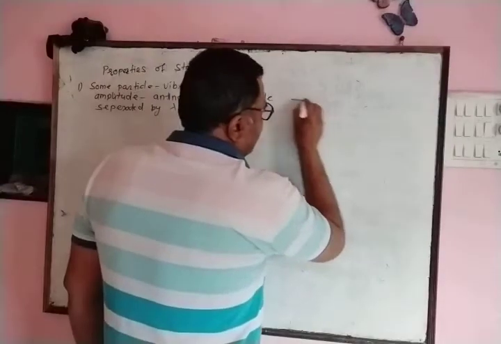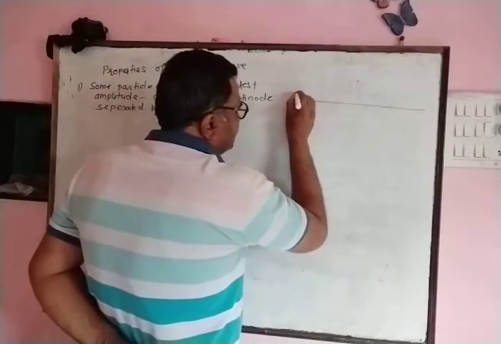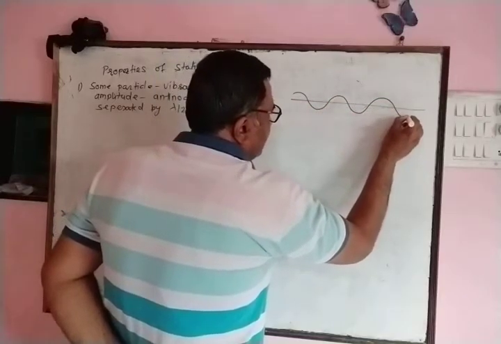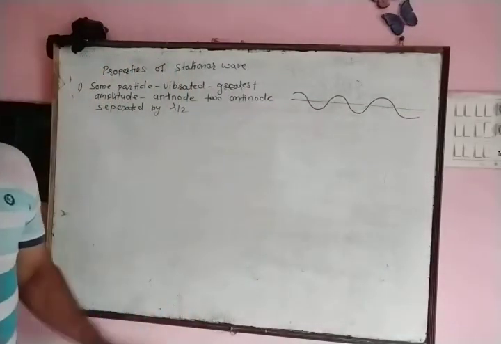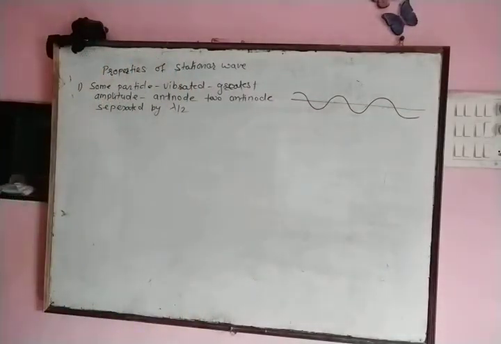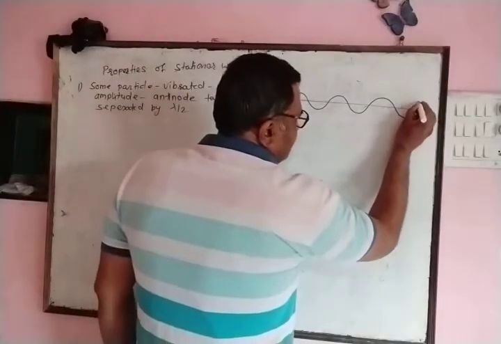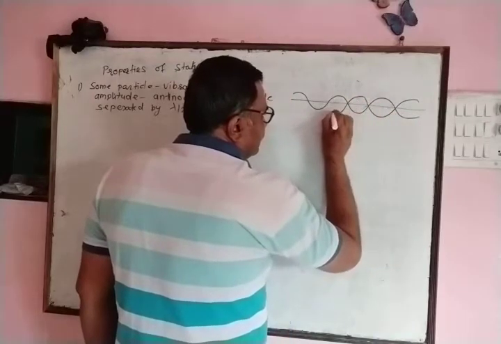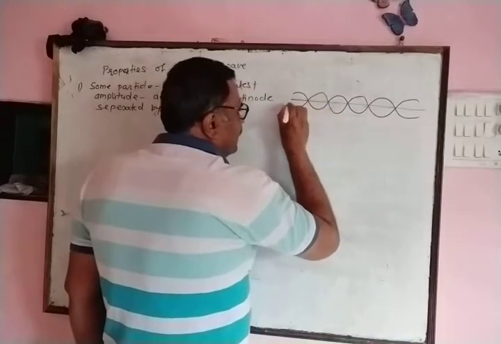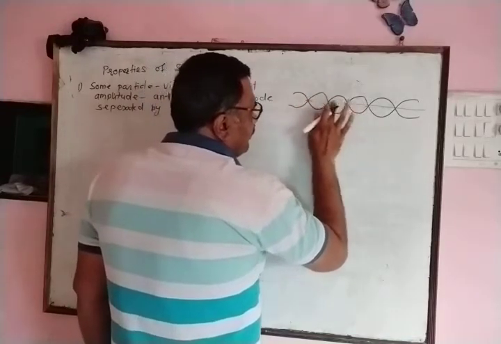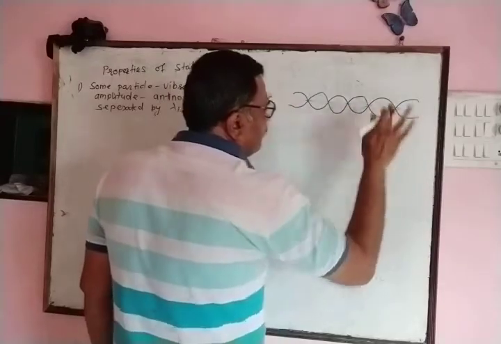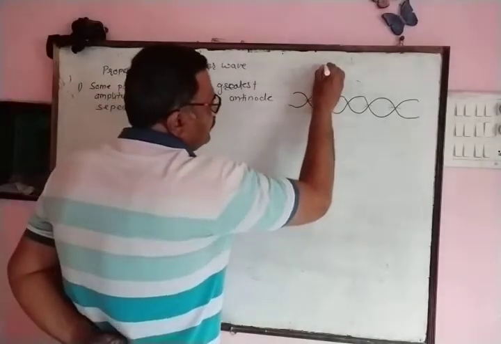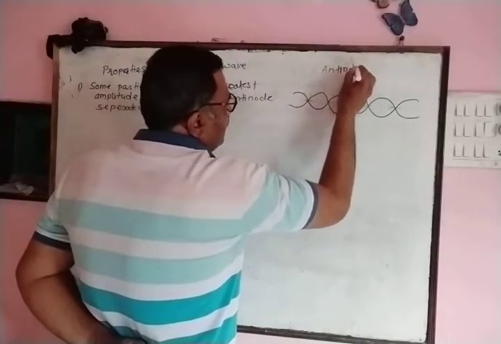Suppose this is the string, and the free end of the string is moved vertically upward and downward. Then a transverse wave is generated on the string. This transverse wave is reflected. The reflected wave travels in the opposite direction. Both waves are identical, and therefore when such waves combine with each other, stationary waves are produced. Some particles vibrate with the greatest amplitude. All such particles are known as antinodes.